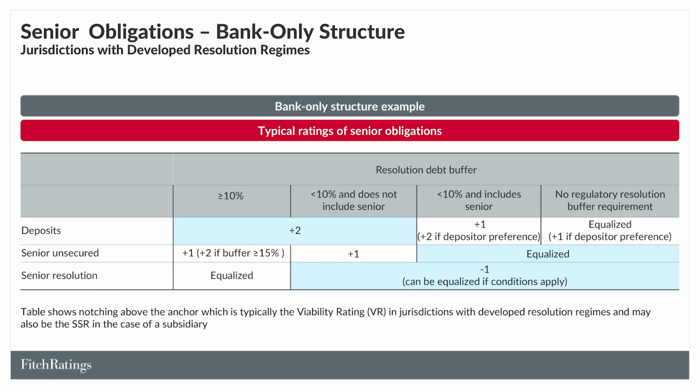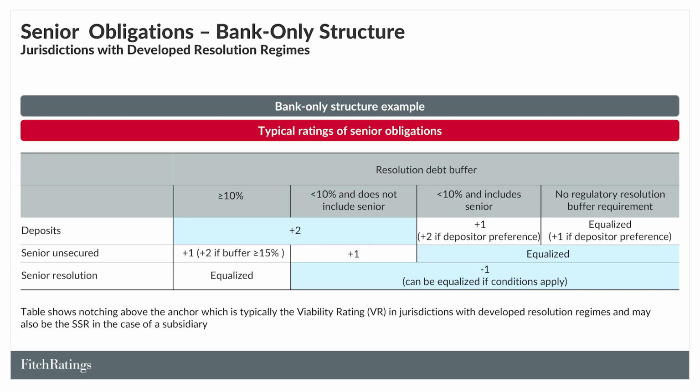The table here shows typical notching for a bank-only structure in jurisdictions with a developed resolution regime. The notching approach is very similar to the bank holding company case on the previous slide. For bank-only structures, we consider the resolution debt buffer to comprise senior resolution debt, also sometimes referred to as senior non-preferred debt, and junior debt, comprising additional Tier 1 and Tier 2 instruments.